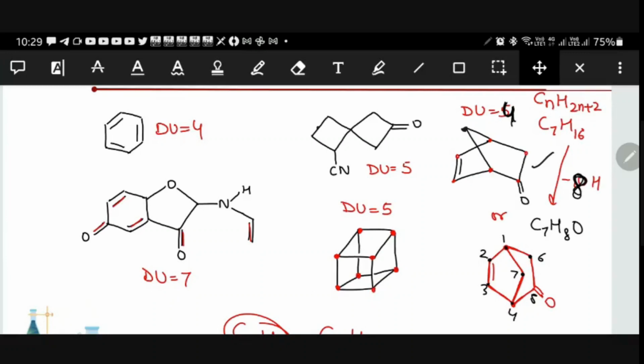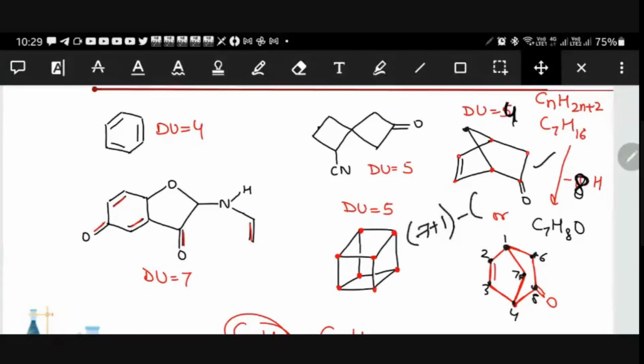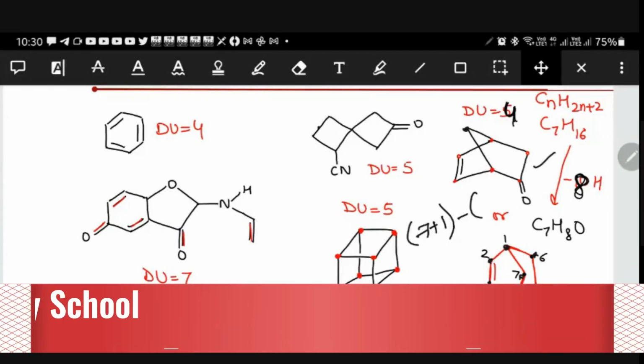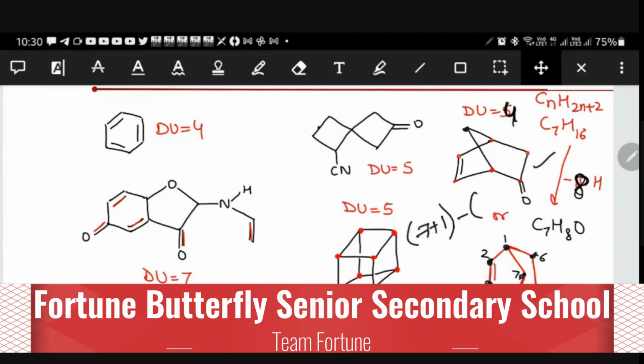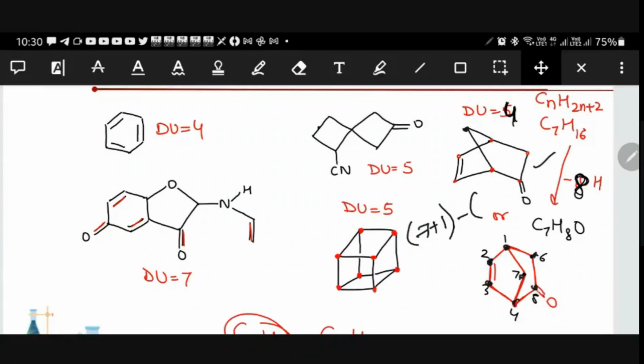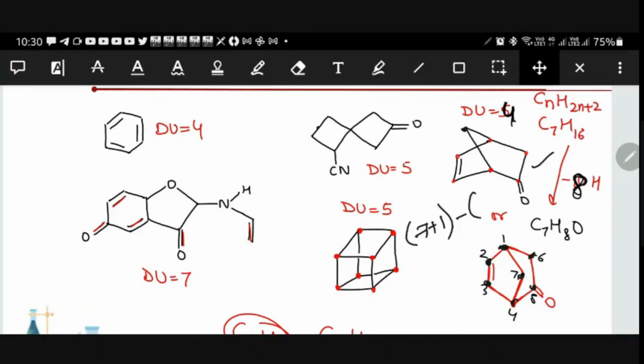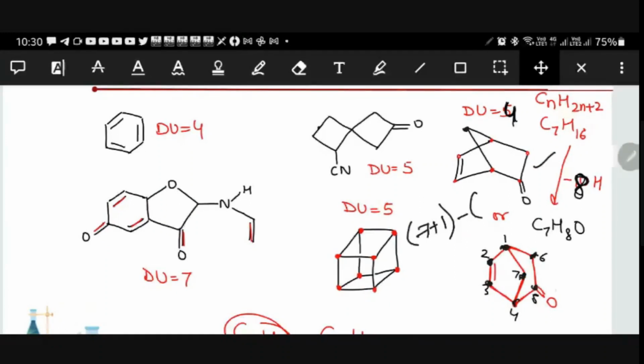So 8 minus 4. Because see, how many carbons we have? 1, 2, 3, 4, 5, 6, 7. So what is the formula? 7 plus 1 carbons minus how many hydrogens we have? 8 hydrogens we have. How can you say that it is 8 hydrogens? 1, 2, 3, 4, 5, and here, right?